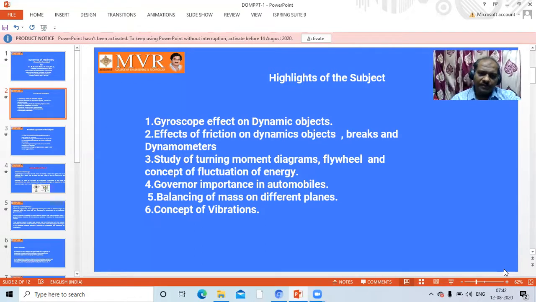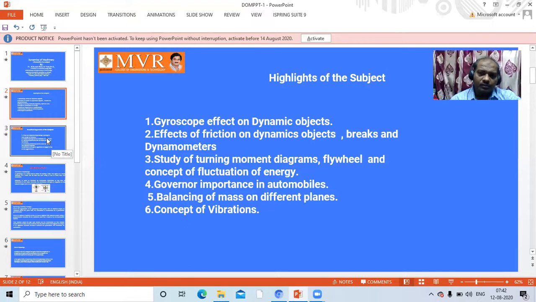Next one is about balancing of masses on different planes. This is also very important. Different planes in the sense reciprocating will be there, rotary will be there, two mass system will be there, three mass system will be there. Concept of vibration is the last unit. It contains reasons of vibrations, how to avoid vibrations, how to calculate vibrations, how to go for damping concept. So these are the things which we are going to understand in this total dynamics of machinery subject.